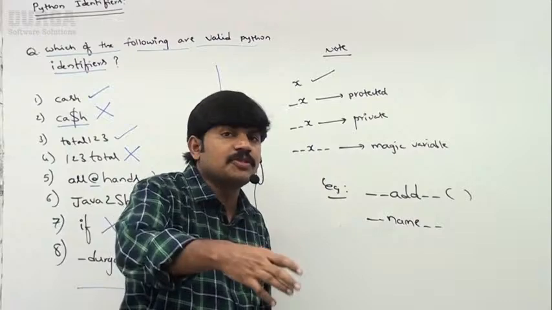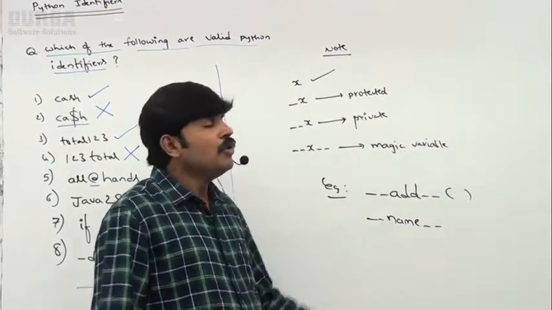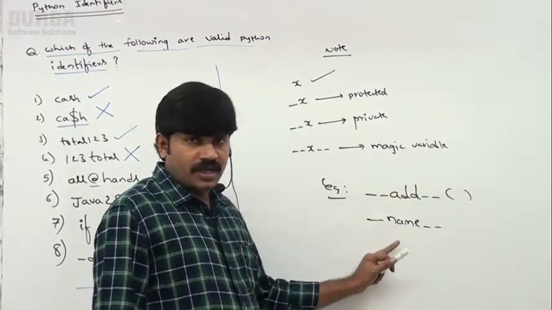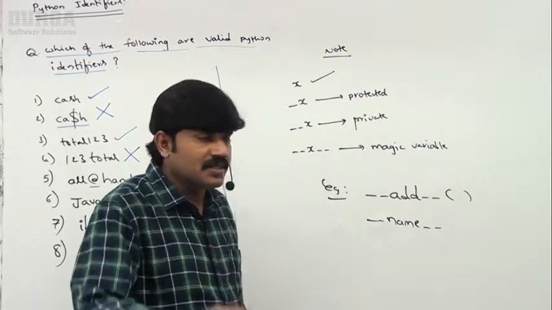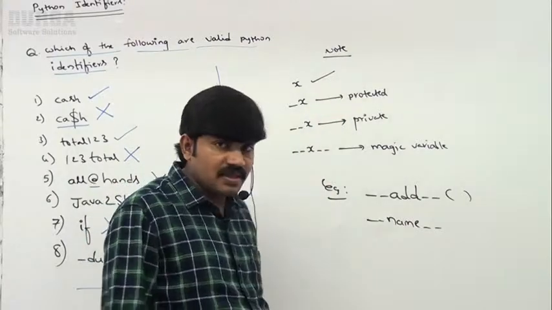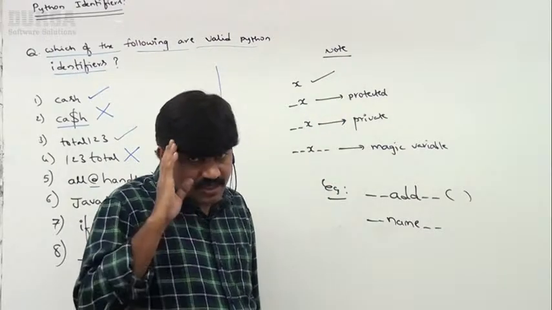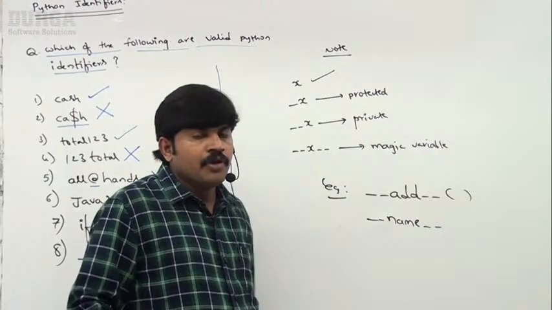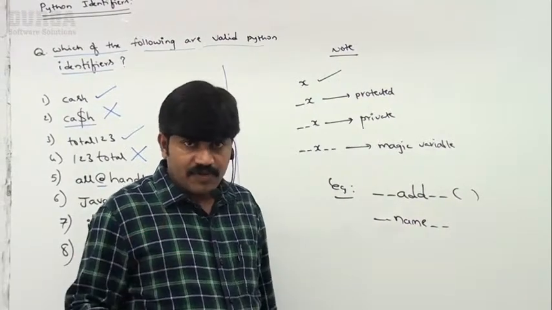identifier. These are language-specific predefined identifiers, which are also known as magic variables, right? Of course, in the next sessions we will talk about these things in detail. Remember, just be aware there is some difference with underscore symbols, right? Clear for all of you, right?